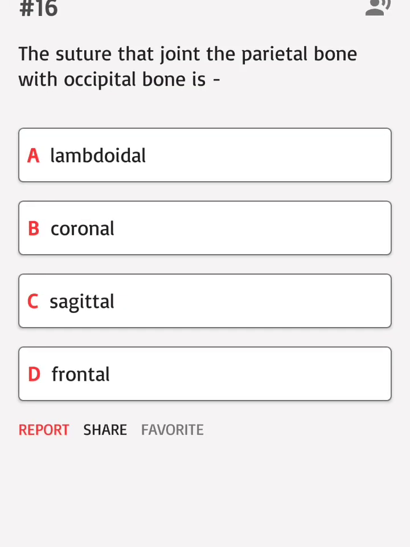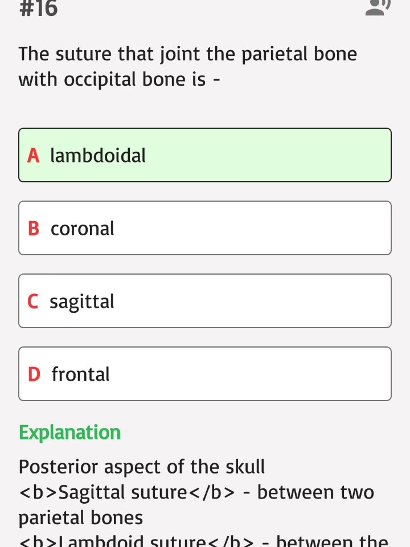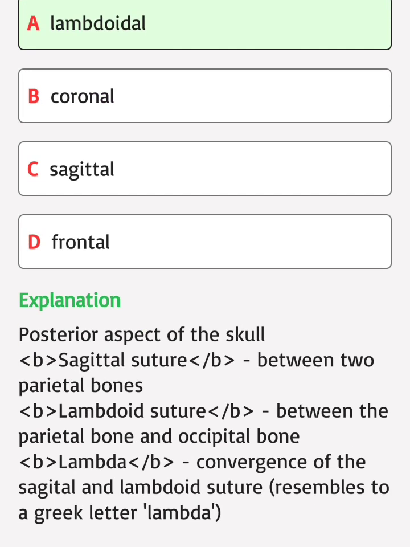The suture that joins the parietal bone with occipital bone is: A. Lambdoidal, B. Coronal, C. Sagittal, D. Frontal. Correct answer: A. Posterior aspect of the skull: sagittal suture, between 2 parietal bones; lambdoid suture, between the parietal bone and occipital bone; lambda, convergence of the sagittal and lambdoid suture, resembles the Greek letter lambda.